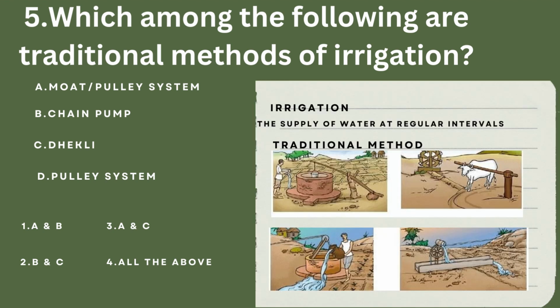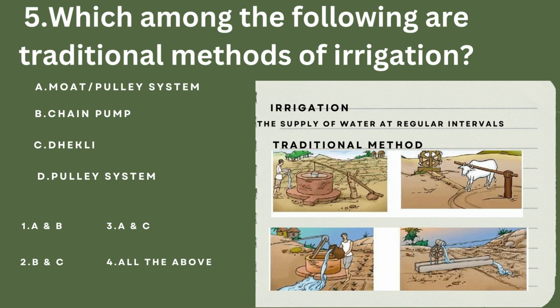Irrigation: the supply of water to crops at different intervals is called irrigation. It's not a good idea to depend upon rain. Why? Because rain is not quite reliable. And a proper irrigation system will ensure good yield. Why? Because a timely and adequate supply of water would be there, which increases the yield.